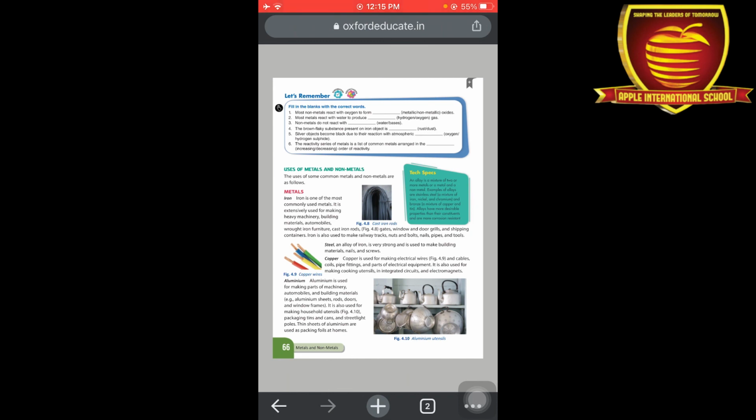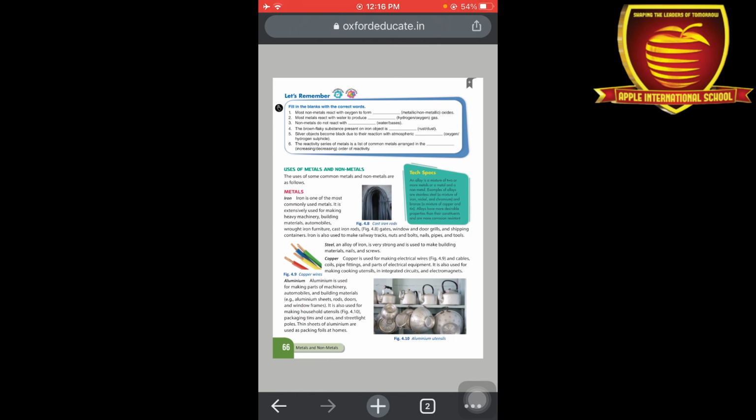Next one is uses of metals and non-metals. There are a lot of uses in our day-to-day life of metals and non-metals, okay. Some metals like iron, we can use for making machineries. In agricultural practices also we can use iron, okay. Building materials, automobiles, means a lot of construction work totally depends upon iron. Steel is an alloy of iron, that's why it is very strong and it is also used for making building materials, nails and screws.